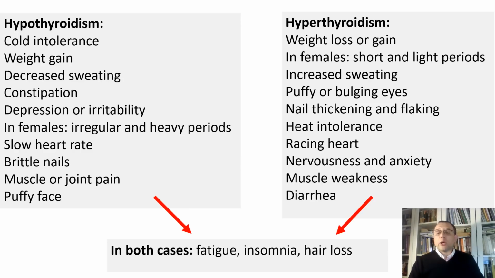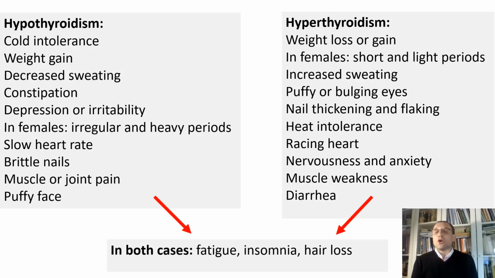If we look at more conditions that people with hypothyroidism go through, we should note that they have cold intolerance, weight gain, decreased sweating, constipation, and depression or irritability. In females, irregular and heavy periods, slow heart rate, brittle nails, muscle or joint pain, and a puffy face. People with hyperthyroidism have weight loss or gain.